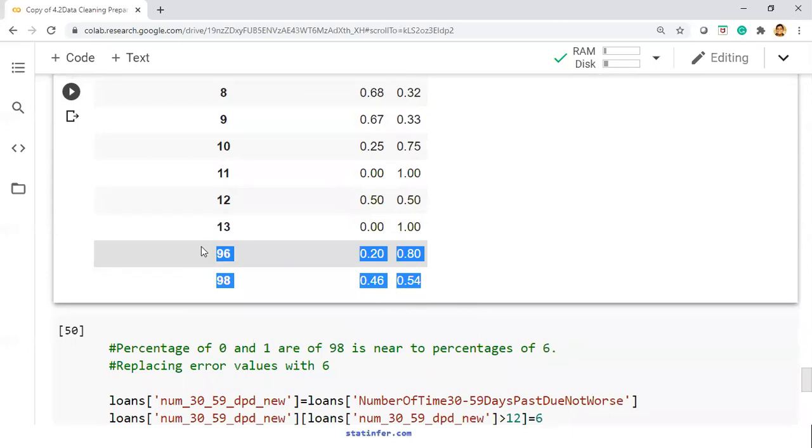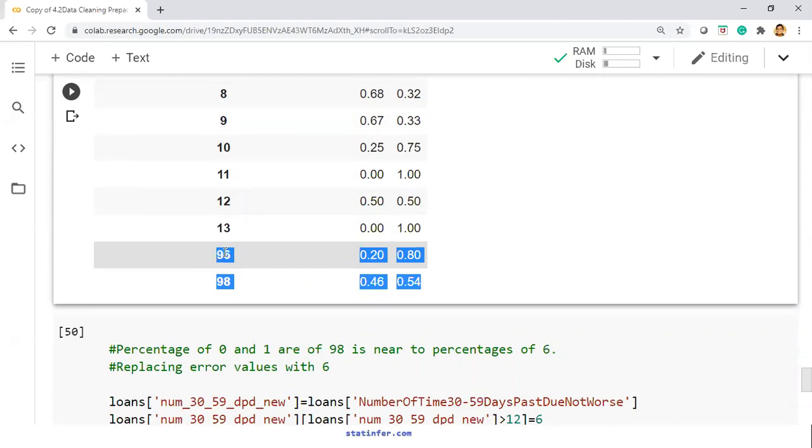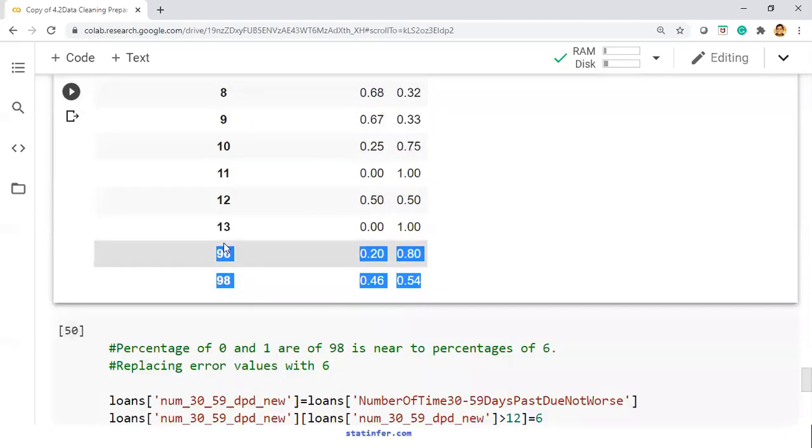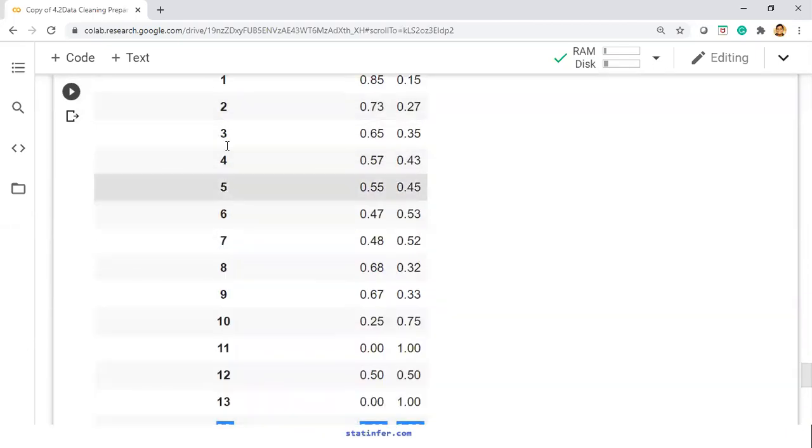I'm not saying this is the only method and this will give us the best result. What I'm saying is this way we can proceed and make sure that there is no human bias from our side. If there is something wrong, we are replacing it with the most probable right one.